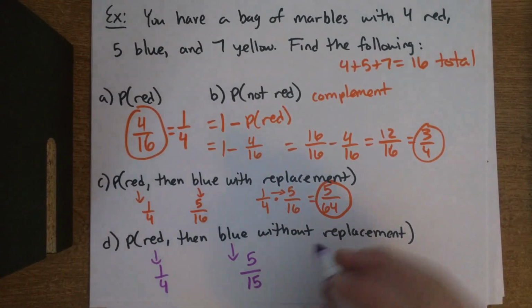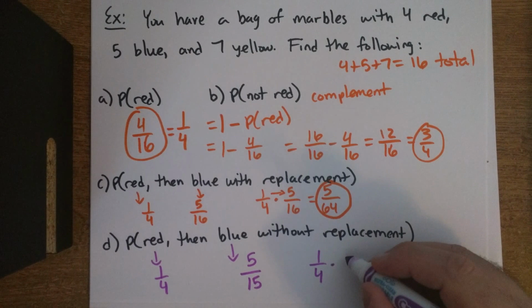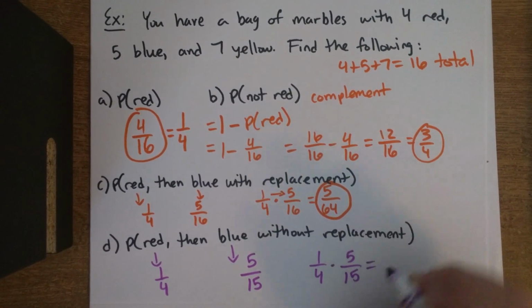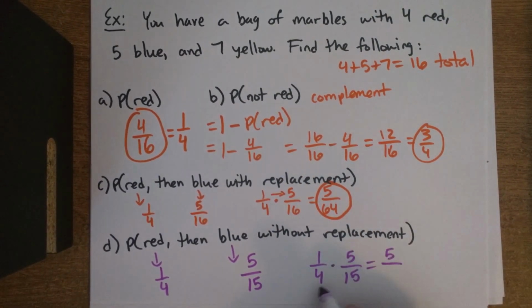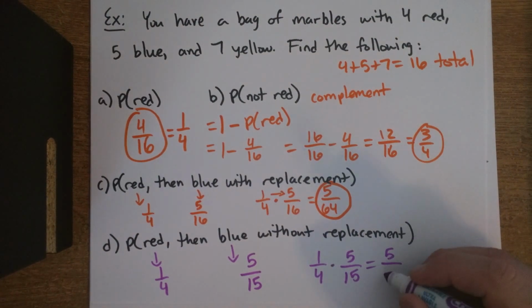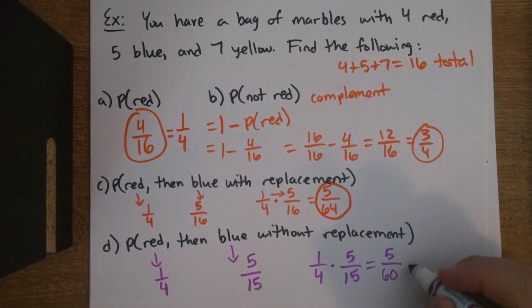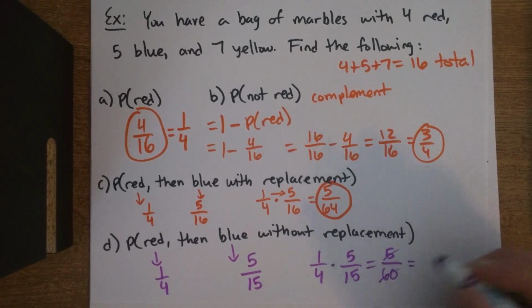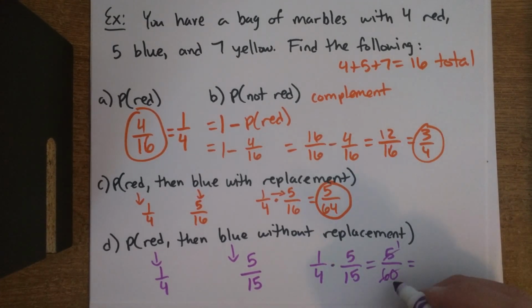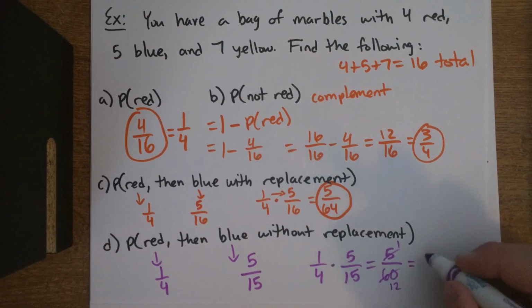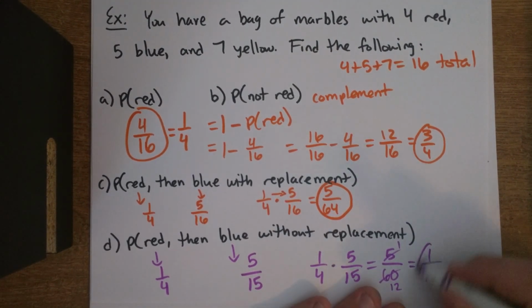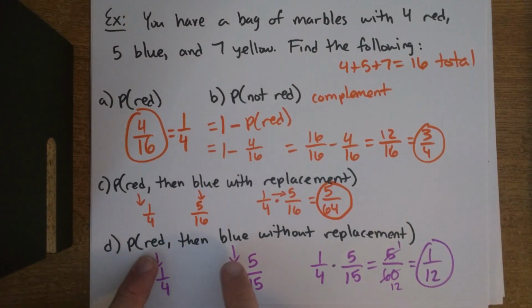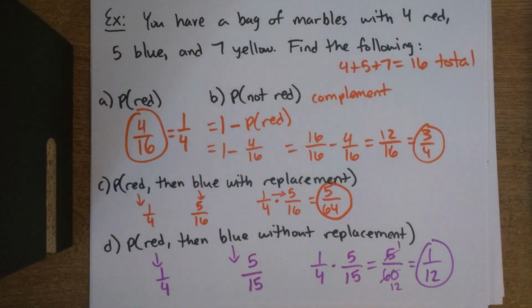So then I take these 2 fractions and multiply them. 1 times 5 is 5. 4 times 15 is 60. And we can reduce this. 5 goes into both of these. 5 goes into 5 one time. 5 goes into 60 12 times. So our probability of red then blue without replacement is 1/12.